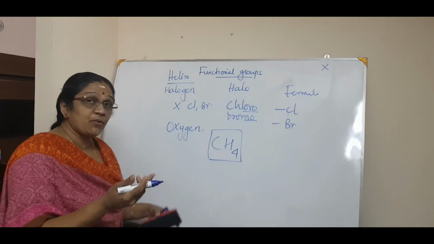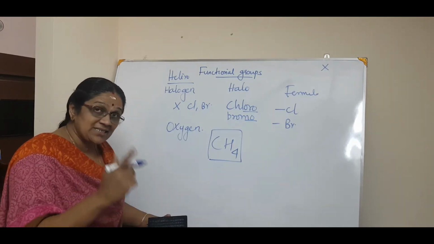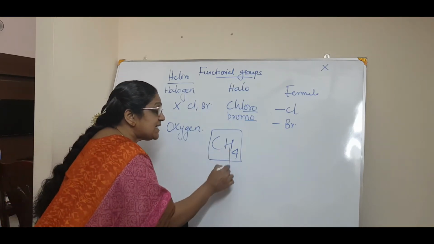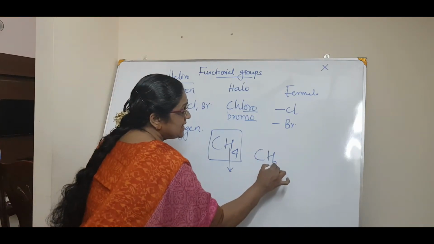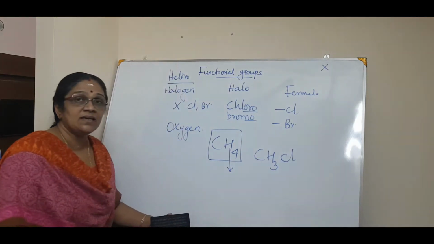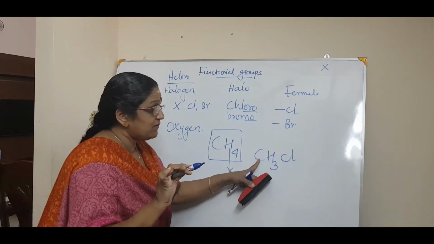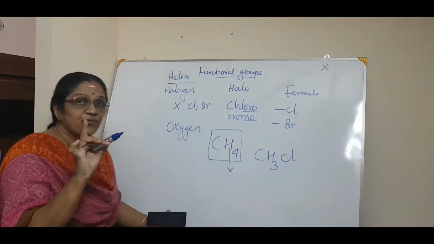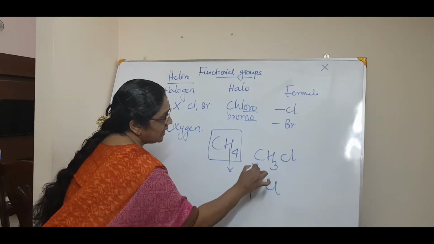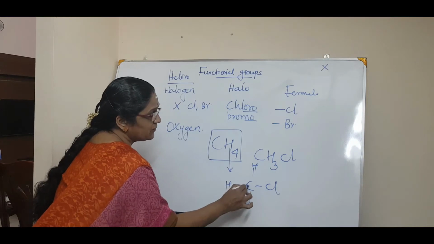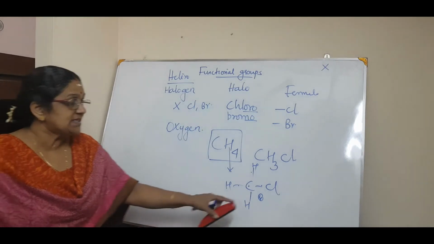Now, how is this heteroatom attached? How will you attach a chlorine atom? You can attach a chlorine atom by replacing a hydrogen atom. See, one hydrogen atom, so it will be CH3Cl. Keep in mind that the valency of carbon will always be 4. If you want the structure, this is Cl, H, H and H. Valency of this carbon: 1, 2, 3 and 4. See, 4. So it is satisfied.